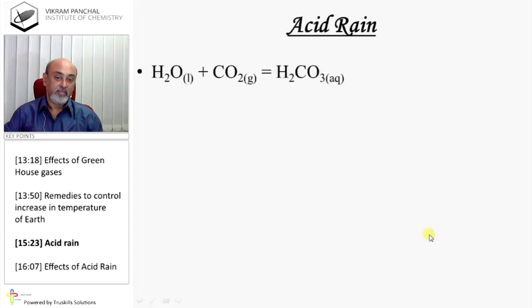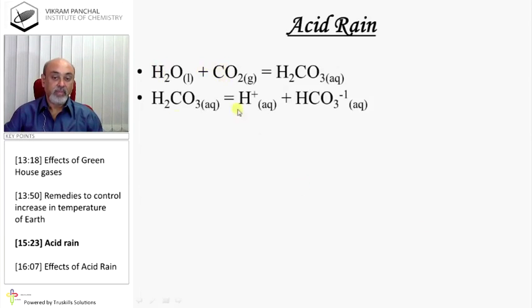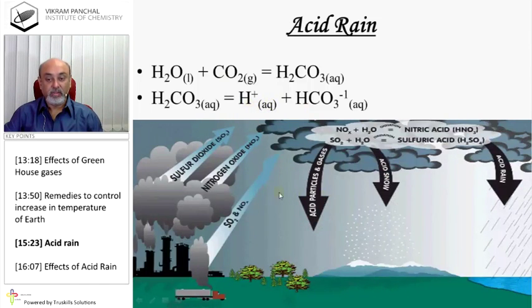Acid rain. Carbon dioxide in the atmosphere dissolves in clouds and forms H2CO3. H2CO3 ionizes to give H+ and HCO3-. Plus some oxides of nitrogen and sulfur also produce nitric oxide, nitric acid and sulfuric acid. And these all will mix with clouds and form acid rain.